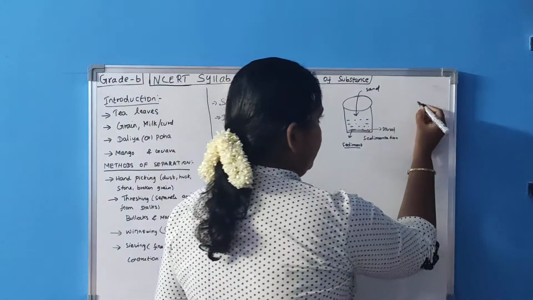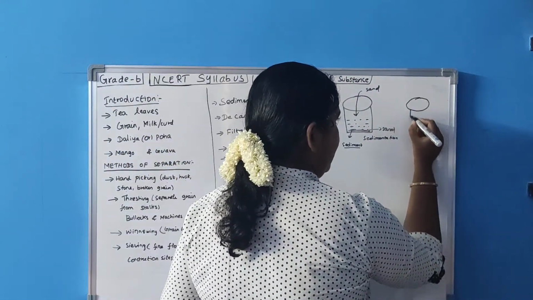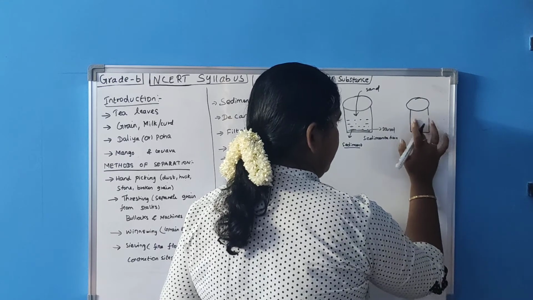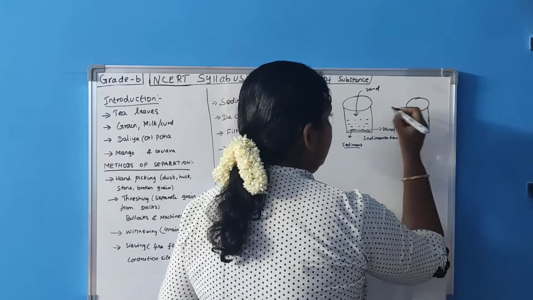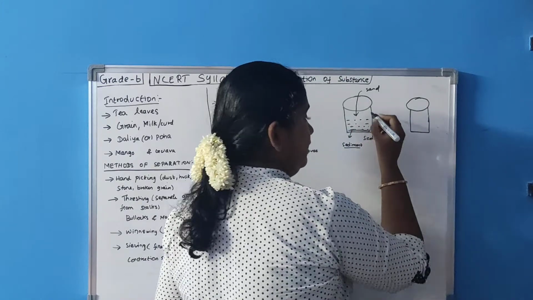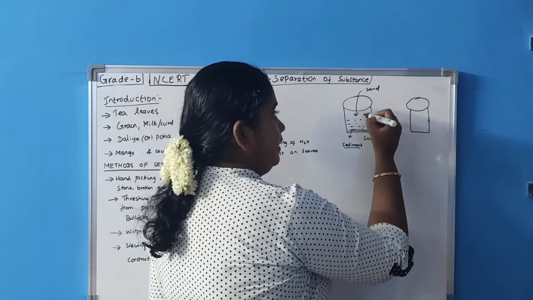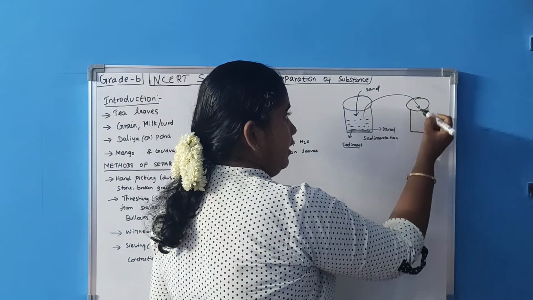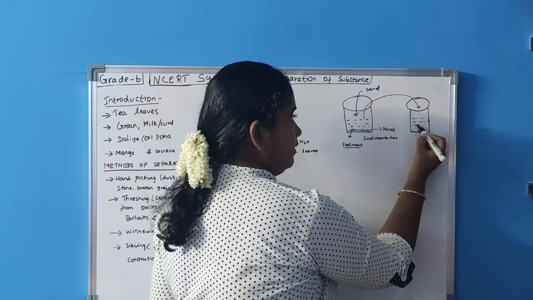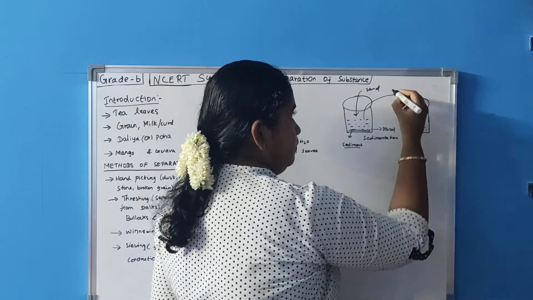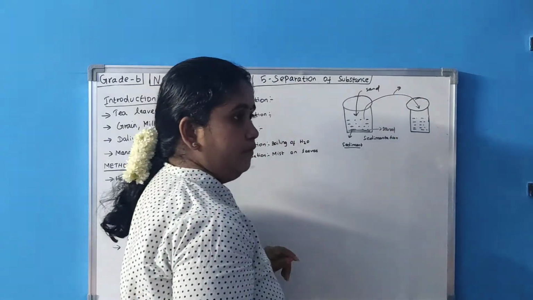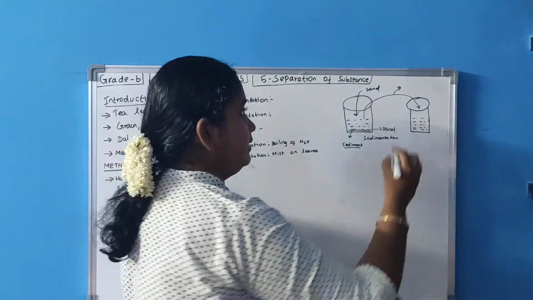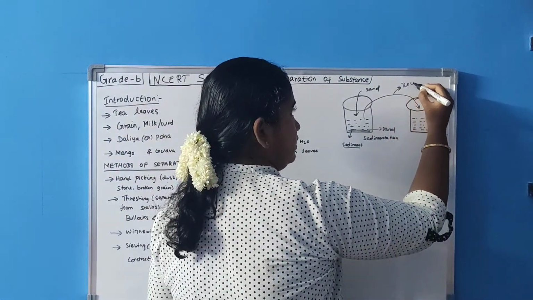Now what I am doing, I am carefully pouring into another beaker. Wait, I am not pouring water yet. The beaker is empty. Now the sediment is here. I am carefully transferring this water from here into another beaker so that the water comes here. This process of transferring water without disturbing the sediment is known as decantation.